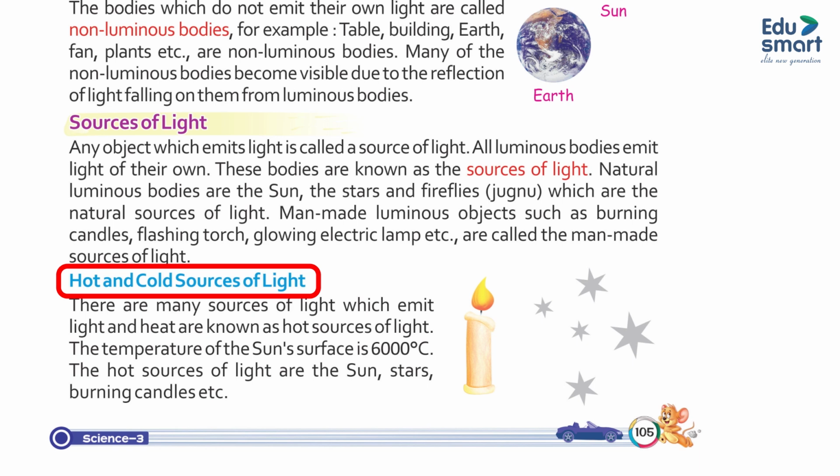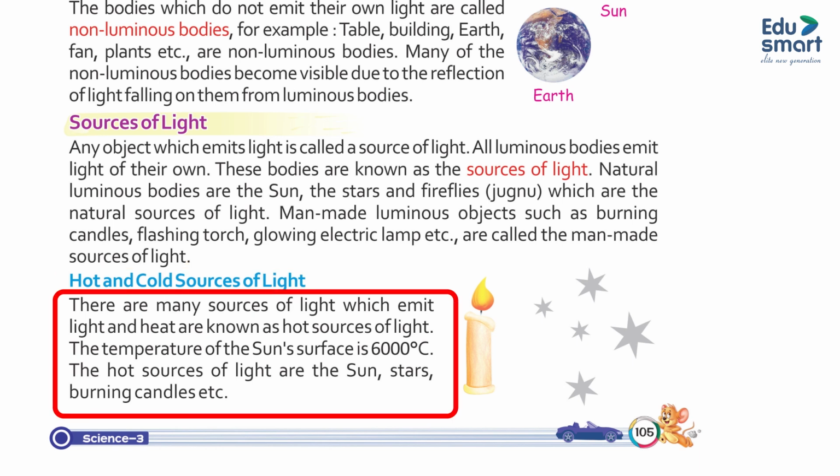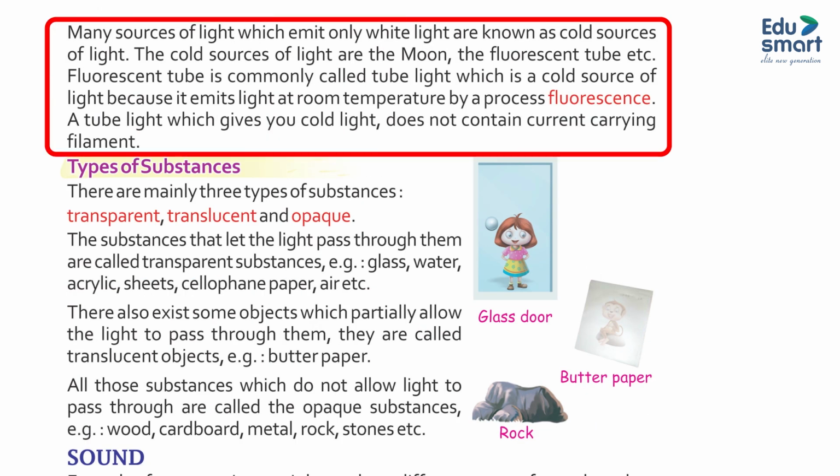Hot and cold sources of light. The sources of light which emit light and heat are known as hot sources of light. The temperature of the sun's surface is 6000 degrees Celsius. The hot sources of light are the sun, stars, burning candles, etc. Sources of light which emit only white light are known as cold sources of light. The cold sources of light are the moon, the fluorescent tube, etc.